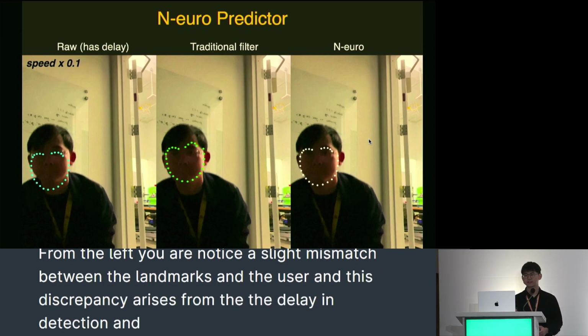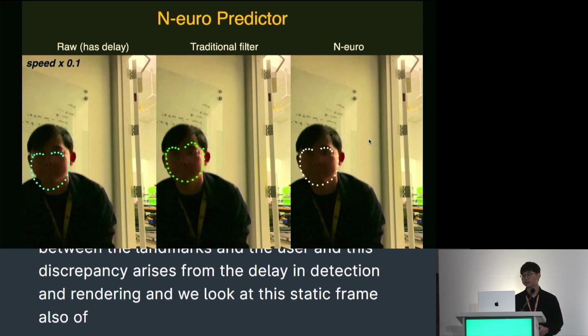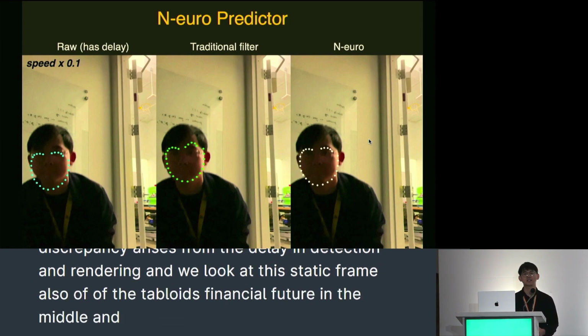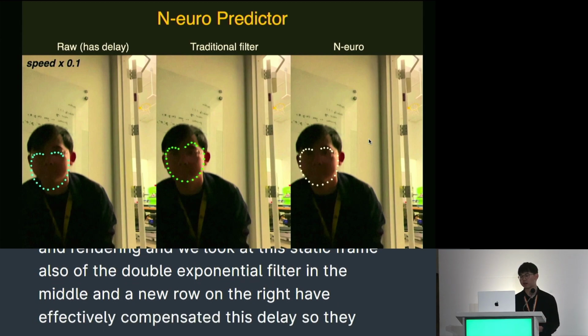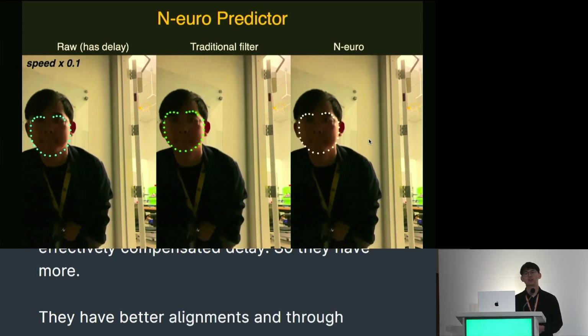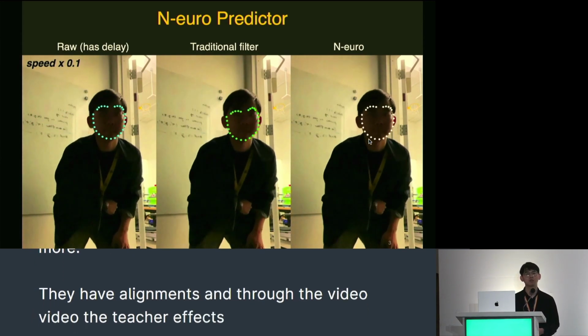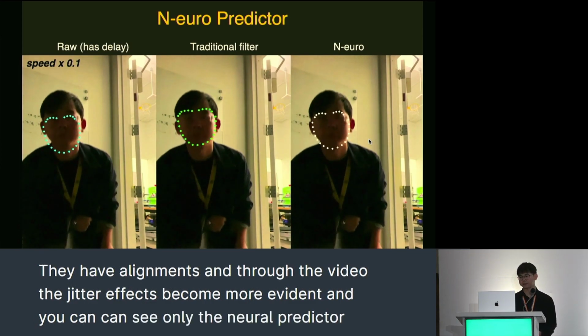When we look at this static frame, both the double exponential filter in the middle and Neural Predictor on the right have effectively compensated for this delay. So they have better alignment. And through the video, the jitter effects become more evident. You can see only the Neural Predictor managed to tackle both jitter and lag.